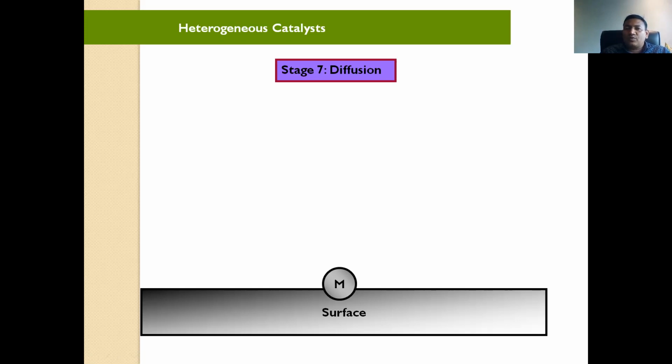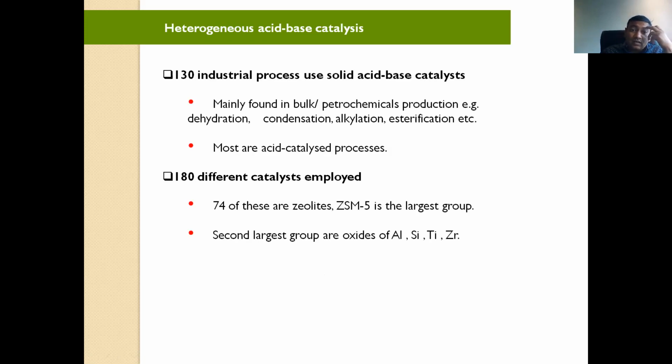We'll move to the homogeneous, or these are some examples of heterogeneous catalysis. I have also worked on heterogeneous catalysis. Even my institute has patented our work, and which catalyst we have used, I have given here.